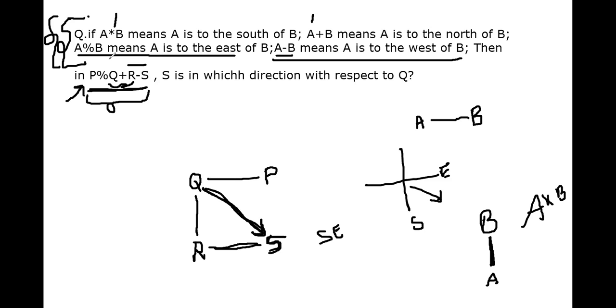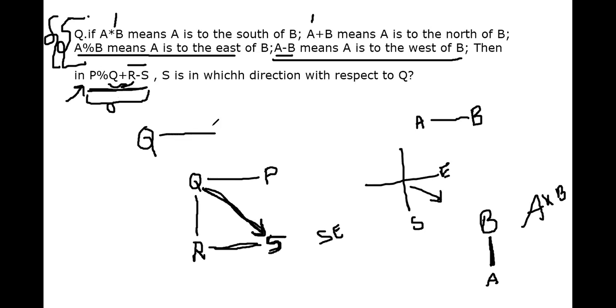P is to the east of Q. So if Q is here, east of Q will be which direction? This direction. P is to the east of Q.